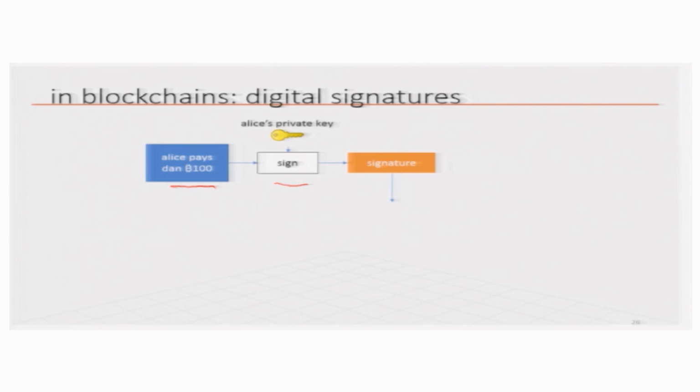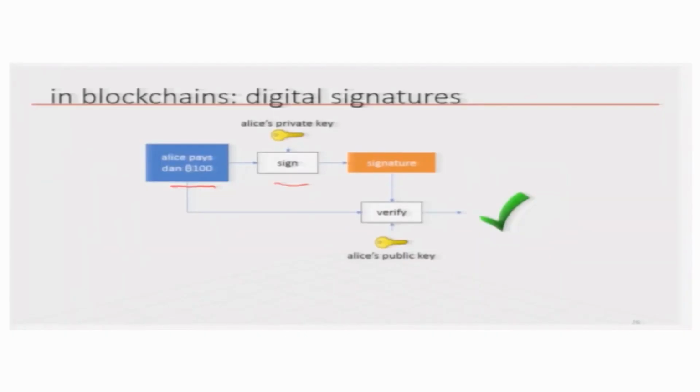So, therefore, anybody who wants to check the validity of the transaction now not only checks that the amount of the transaction is less than the balance Alice has, that is one part of the validation, but the second part of the validation is that they use Alice's public key to check it is indeed Alice's signature. If it is Alice's signature, then only they declare the transaction as valid. Therefore, the transaction once it is there becomes non-repudiable, because without Alice's private key nobody could have signed for Alice. So, the signature verification has to be done.